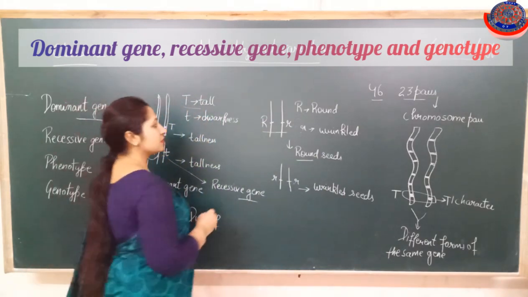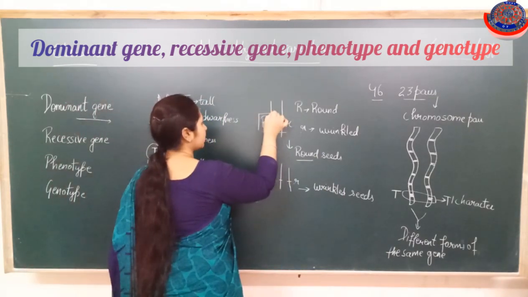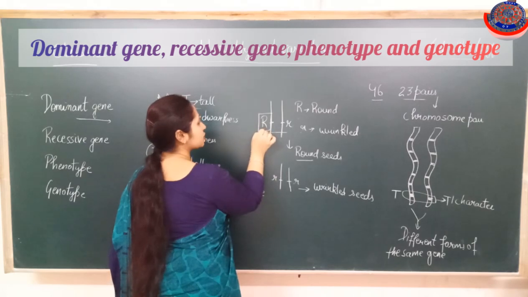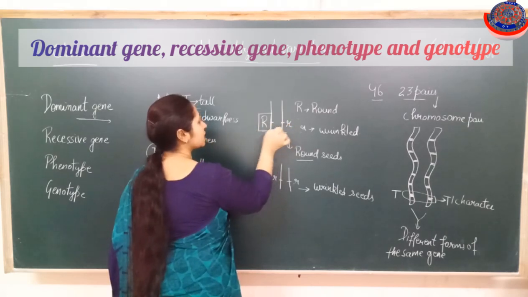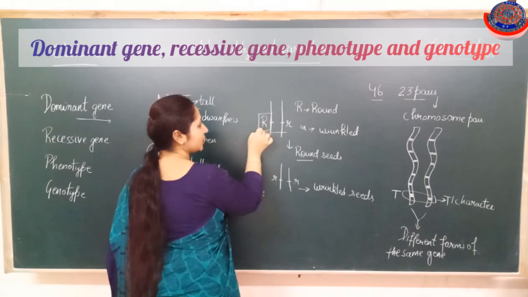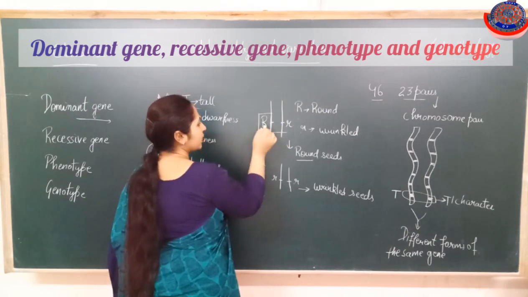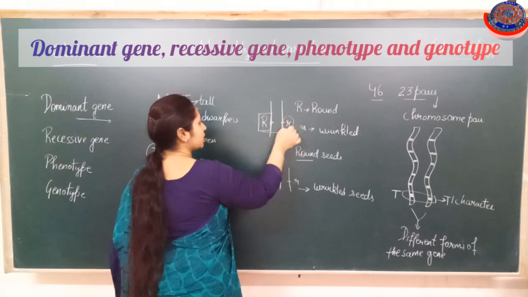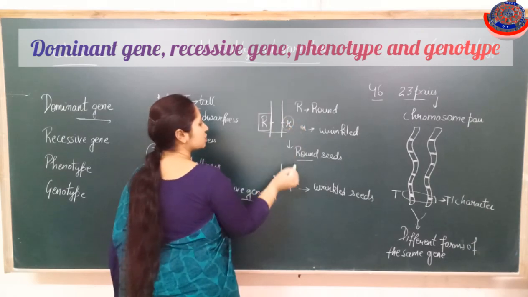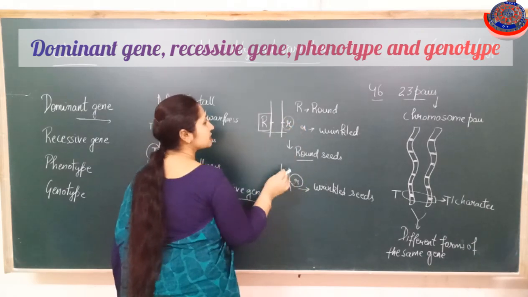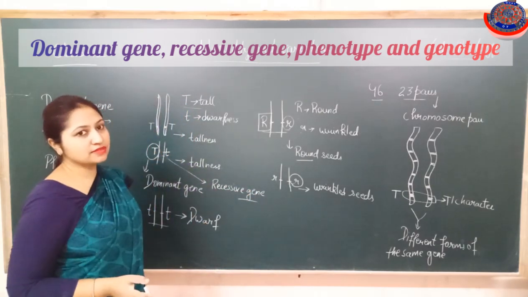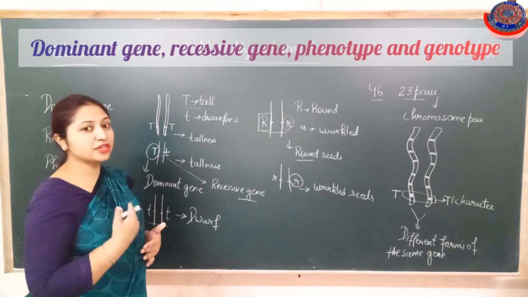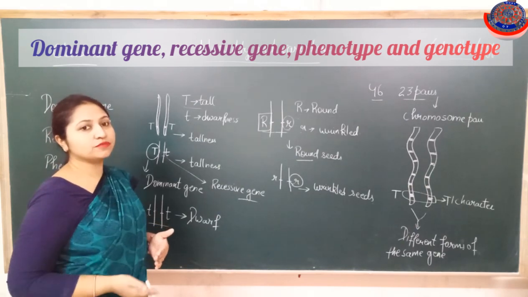Okay, it means that the gene which can show its expression even in the presence of the alternative gene, that gene is known as the dominant gene. But the recessive gene can show its expression only in the presence of the same identical gene. So that gene is known as recessive, which can show its expression only in the presence of the same identical gene.